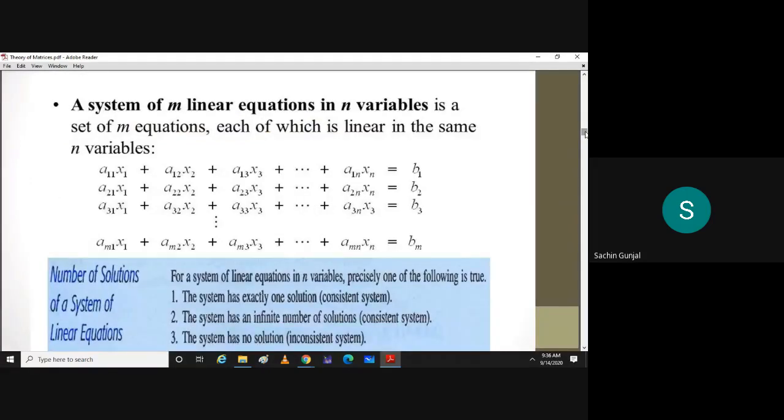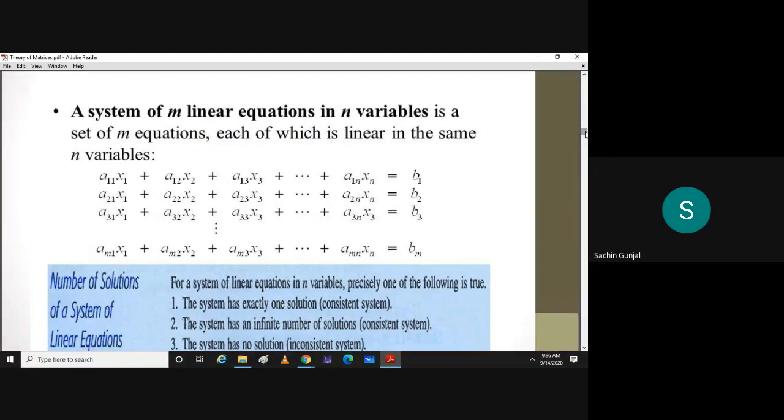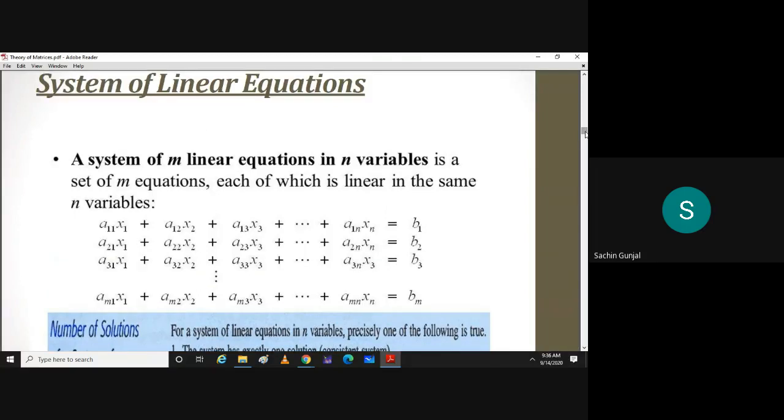Let us quickly recall what we have seen last time. So we were studying system of linear equations. The system is m linear equations and the number of variables is n. So if this b1, b2, b3 and bm all are 0, what can you say about the solution?